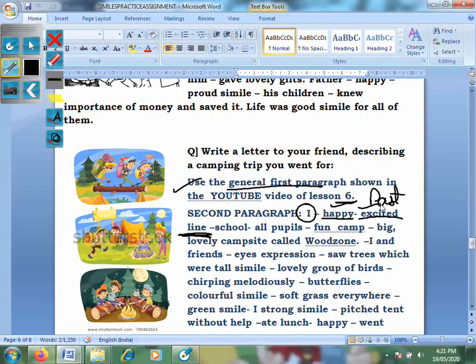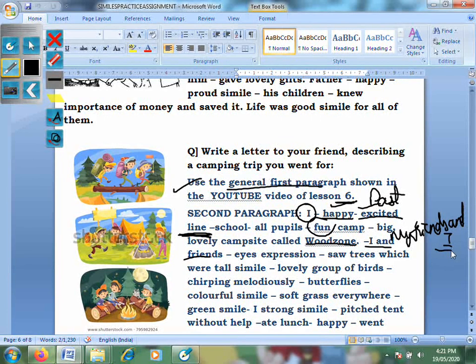I was exhilarated and waves of enthusiasm rolled over me as my school had taken all the pupils for a fun camp at the enormous and glorious campsite called Wood Zone. You can change the name. "I and friends" is wrong English. So you should say "my friends and I". Everywhere the "I" comes second.